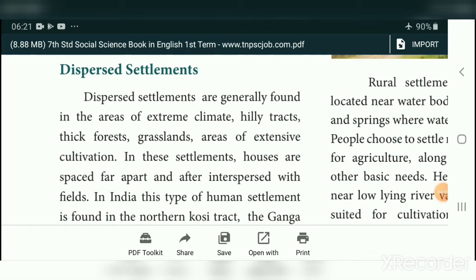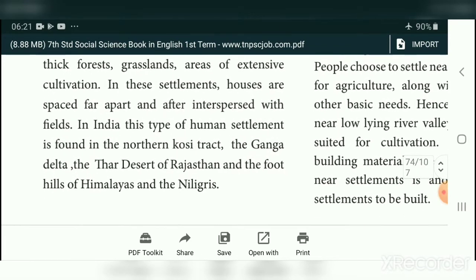Dispersed settlements are generally found in areas of extreme climate. We can see this type of settlement in the Kashmir area, forest areas, hilly tracts, grasslands, and areas of extensive cultivation. In the Rajasthan desert, the houses are dispersed here and there. In this settlement, houses are spaced far apart and interspersed with fields.